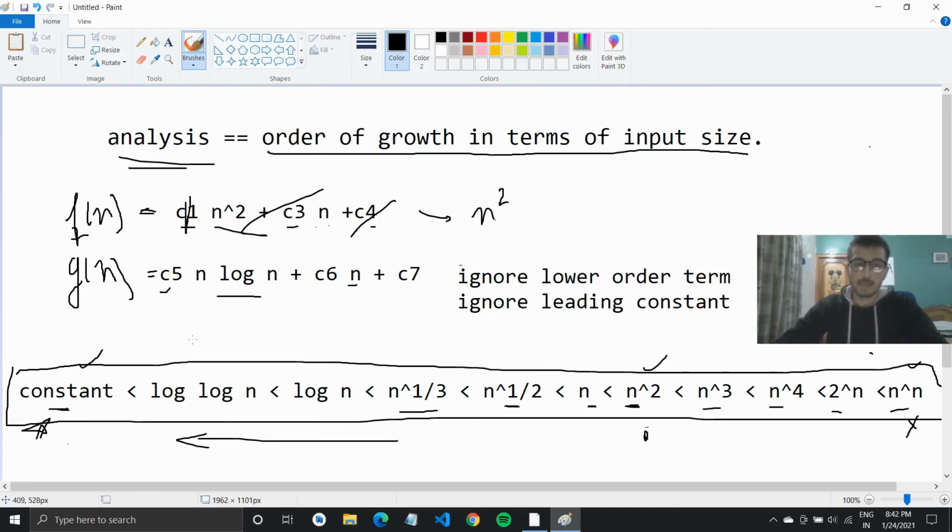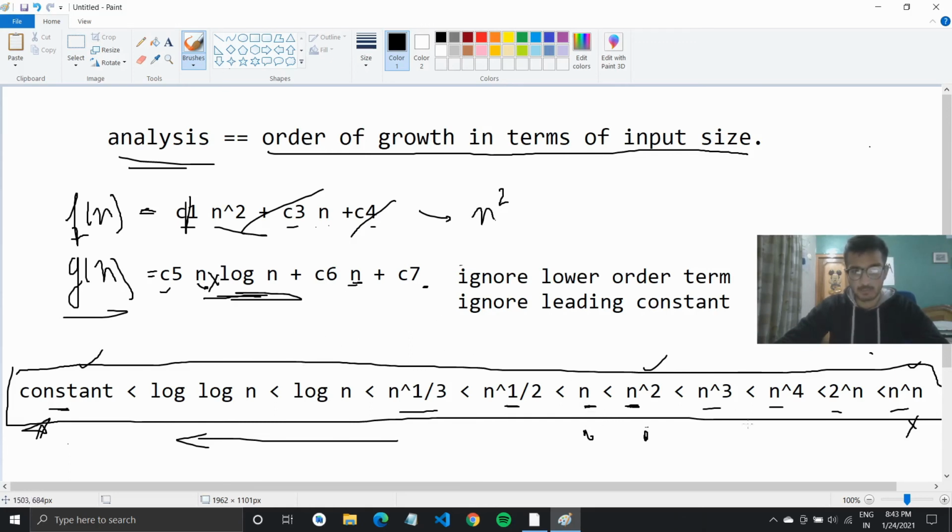Now we have this g of n function. So I will check n log n in the list. Let me just do n and the constant first. So n log n, it's basically n right here, so it is up in the list. Multiplying these two, it should be greater than this n.